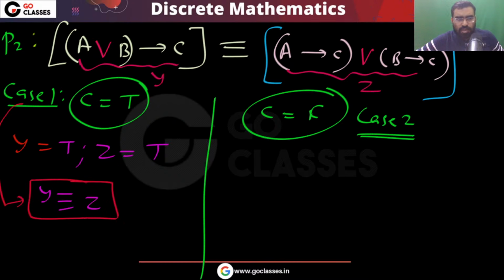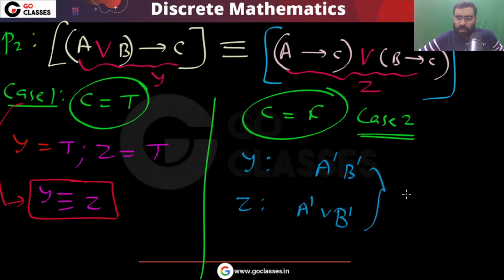Okay, what about case 2? In case 2, C is false. Let's see what will be Y in this case. Because C is false, it will be negation of A or B. Negation of A or B means A dash and B dash. Okay, what will be Z? Since C is false, it will be A dash or B dash.